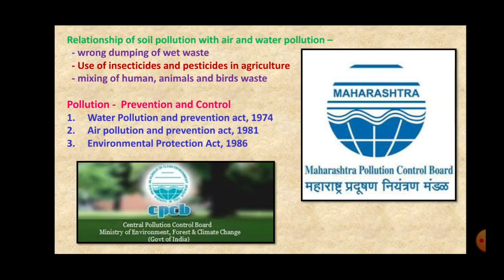There are certain government bodies like the Maharashtra Pollution Control Board and the Central Pollution Control Board. All these supervise whether the industries, the manufacturing units and the local bodies are following these rules or not. And in the villages there are panchayat samiti, gram panchayat and district councils which are responsible to supervise that all these acts are enforced.